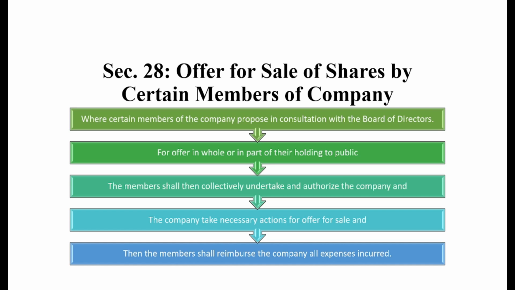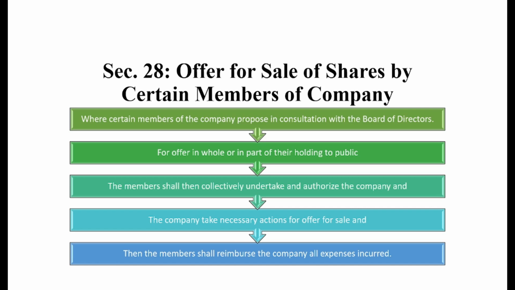Sometimes what will happen? Let's assume in a company X there are several members, Mr. A, B, and Mr. C. Now, Mr. C is the holder of 20% of equity shares in the company X, and Mr. C wants to sell out a certain portion, let's assume 5%, of his total holding among the public at large.